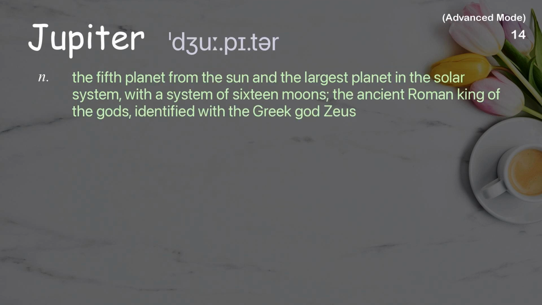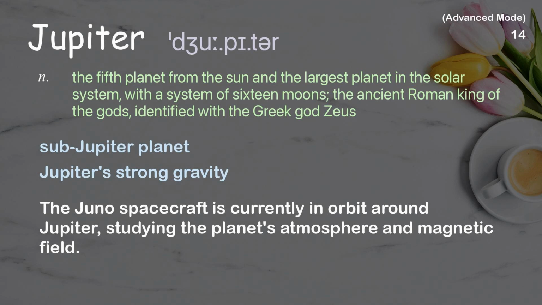Jupiter. The fifth planet from the Sun and the largest planet in the solar system, with a system of 16 moons; the ancient Roman king of the gods, identified with the Greek god Zeus. Examples: Subjupiter planet. Jupiter's strong gravity. The Juno spacecraft is currently in orbit around Jupiter, studying the planet's atmosphere and magnetic field.